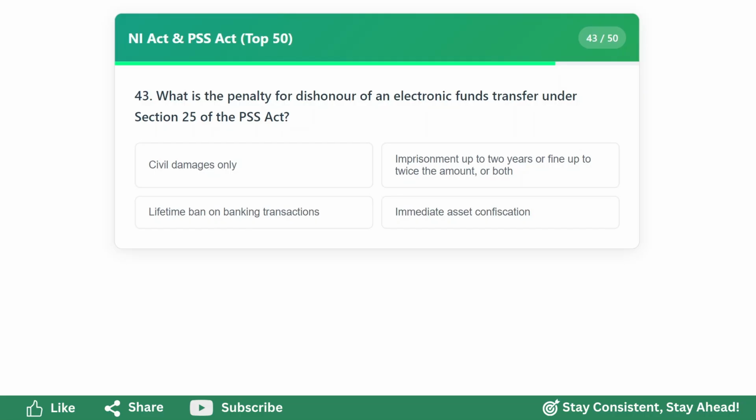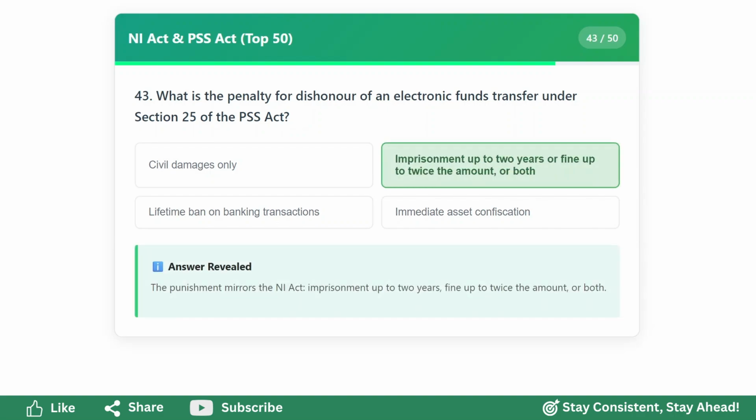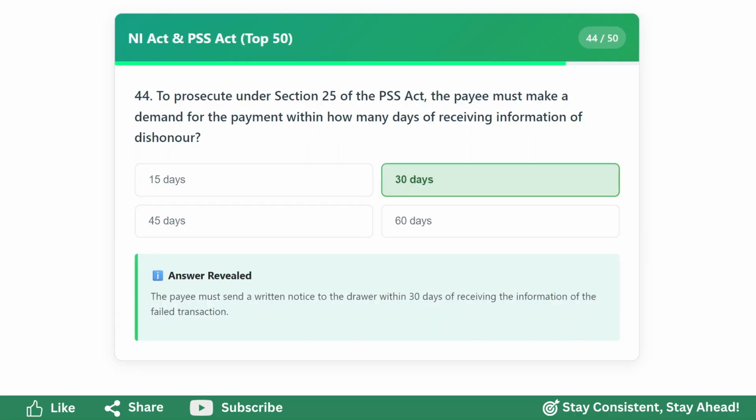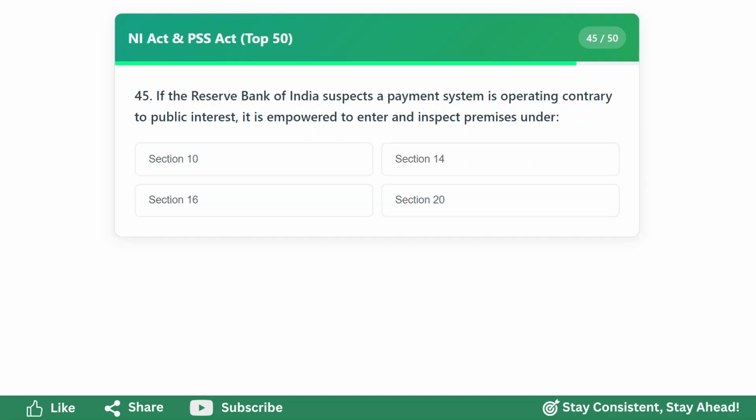What is the penalty for dishonor of an electronic funds transfer under Section 25 of the PSS Act? Imprisonment up to 2 years or fine up to twice the amount or both. To prosecute under Section 25 of the PSS Act, the payee must make a demand for the payment within how many days of receiving information of dishonor? 30 days.